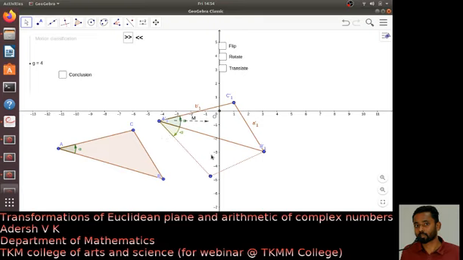There is no other possibility, no other choice for this C. That means these are the only motions we can have. So what is the conclusion? You take a line segment AB, then there are only 2 possible kinds of motions. First is the angle preserving motion, which is going to be rotation or translation. And the second kind is angle reversing motions. Angle preserving motions are called direct motions, and angle reversing motions are called opposite motions.